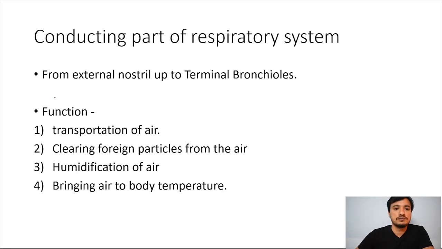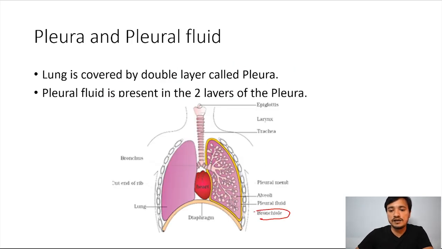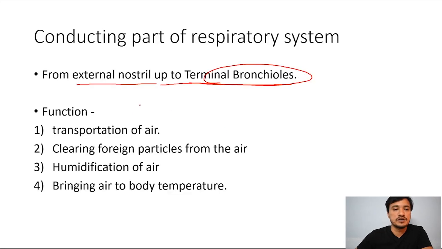Okay. It's very simple, from external nostril up to terminal bronchiole, right? Last part of the respiratory system is alveoli. We have seen, so alveoli is not included in the conducting part of the respiratory system because actual exchange of the gases happens at the alveoli. So external nostril up to terminal bronchiole, we can see in the figure. This is the figure, this is the bronchioli. So terminal bronchioli, only alveoli is not included into the conducting part of the respiratory system. So from external nostril up to terminal bronchioli is the conducting part of the respiratory system.